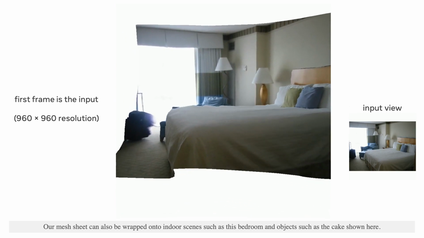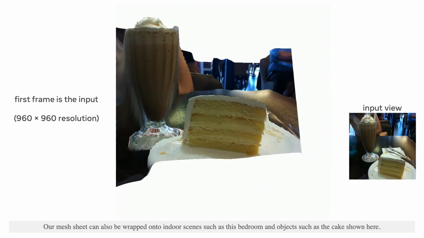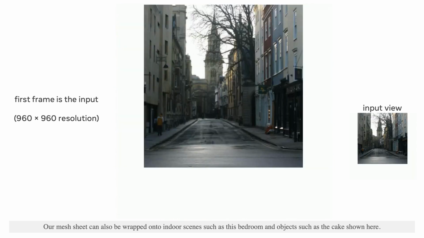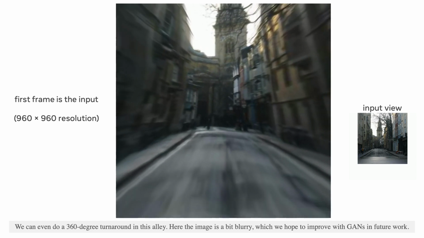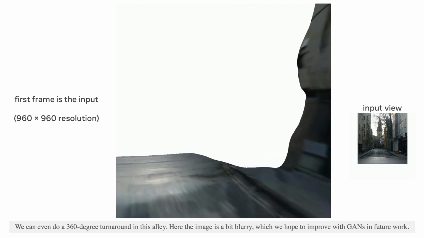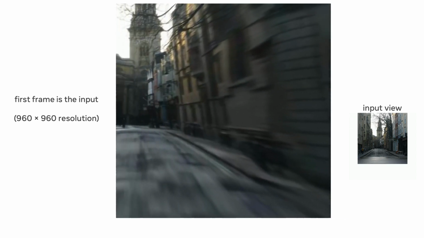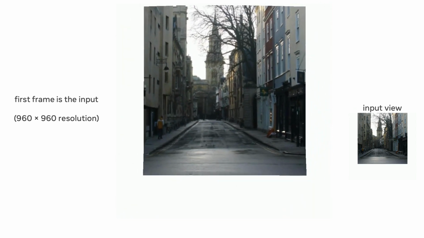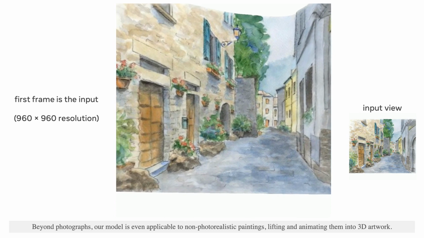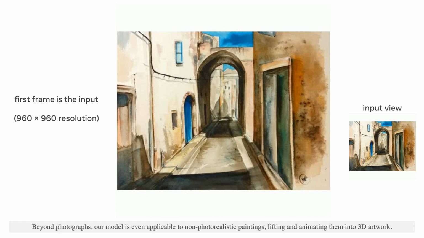Our mesh sheet can also be wrapped onto indoor scenes such as this bedroom and objects such as the cake shown here. We can even do a 360-degree turnaround in this alley. Here the image is a bit blurry, which we hope to improve with scans in future work. Beyond photographs, our model is even applicable to non-photorealistic paintings, lifting and animating them into 3D artwork.